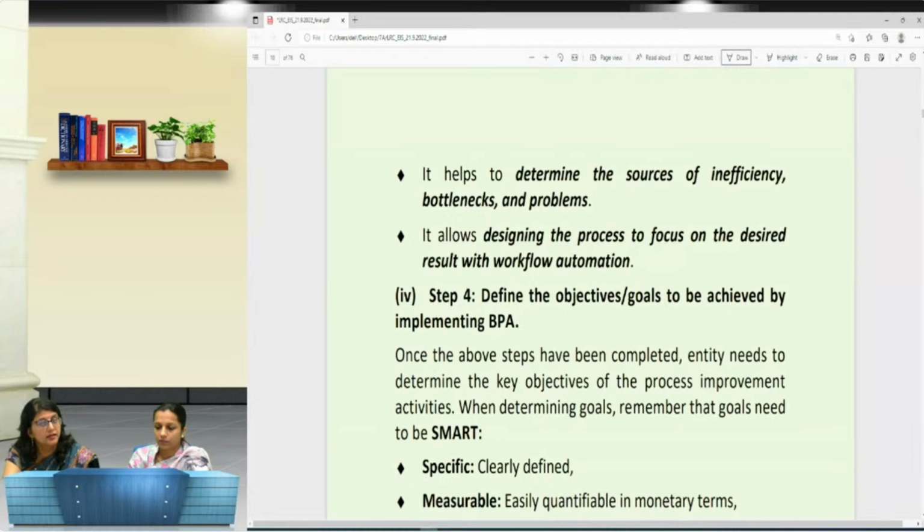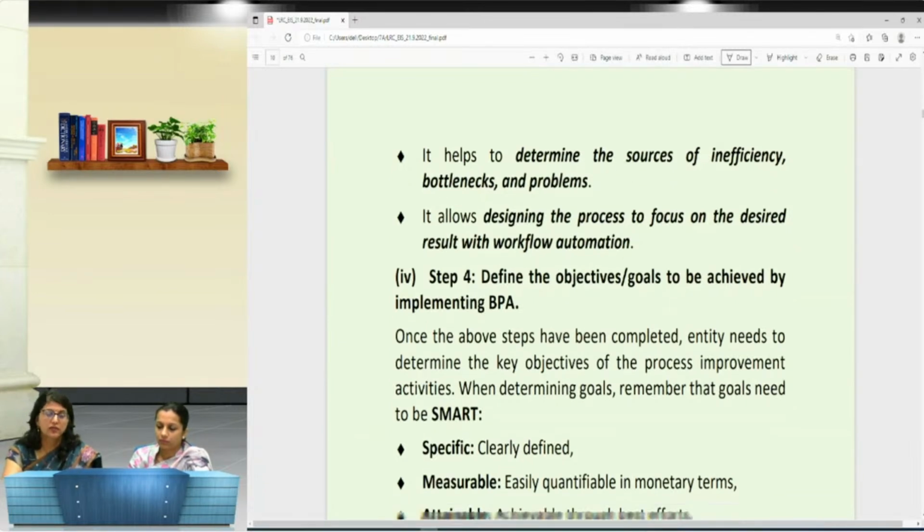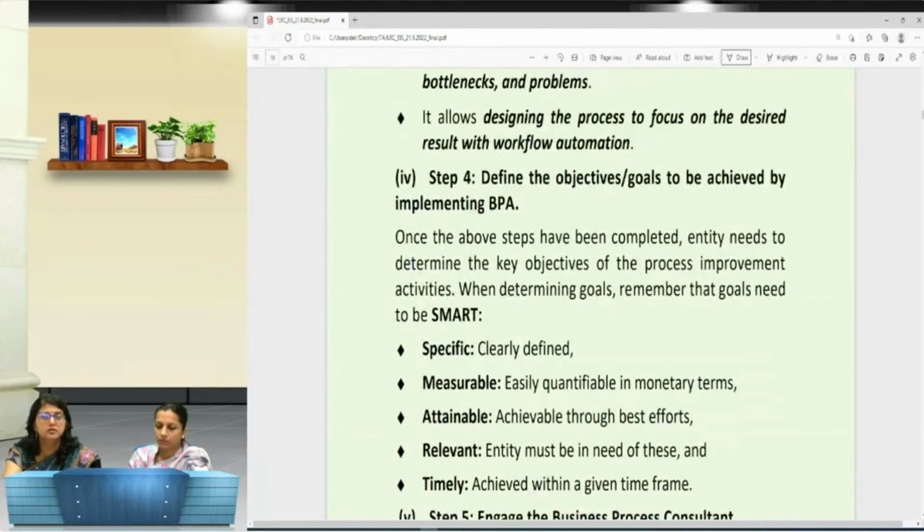But there again, specific questions are very much required. You cannot write a general answer. Suppose step number 4, define the objective goals to be achieved by implementing BPA. It's a very important step of the BPA implementation. We have to define the objectives and goals. Do you expect an examiner to give you the marks?